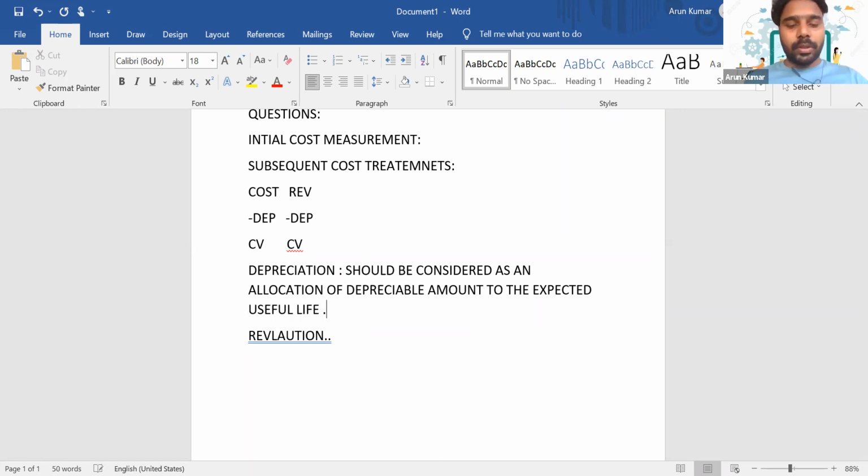So depreciation is a process in which we allocate the depreciable amount. What do you mean by depreciable amount? The cost minus residual value. So it's an allocation of depreciable amount to the asset's expected useful life. Here we are following the matching concept, because even though we have purchased the asset in the current year, since we are using it economically for the next 5 years, the cost of this asset should match with its benefit. That's the reason we are providing depreciation. So if an asset does not have a useful life, for example land, do we need to provide depreciation there?